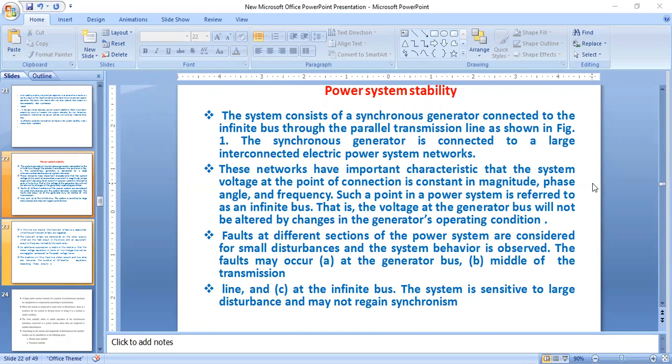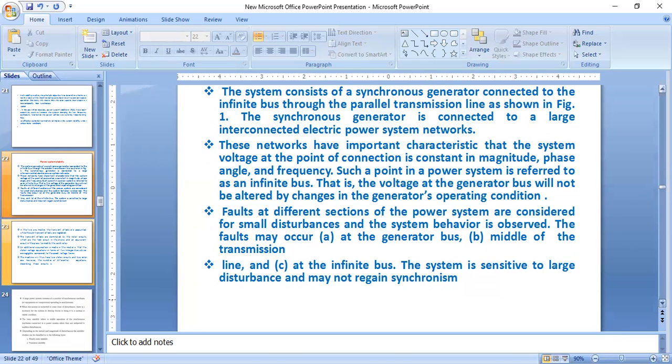Faults at different sections of the power system are considered for small disturbances and the system behavior is observed. The faults may occur at A, the generator bus, B, the middle of the transmission line, and C, the infinite bus. The system is sensitive to large disturbances and may not regain synchronism.